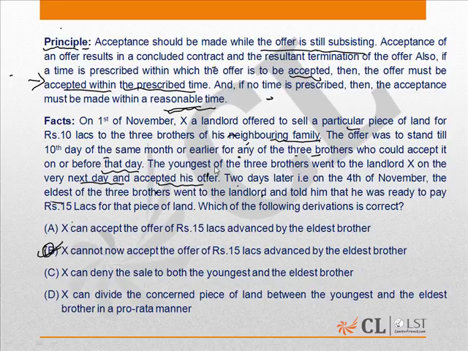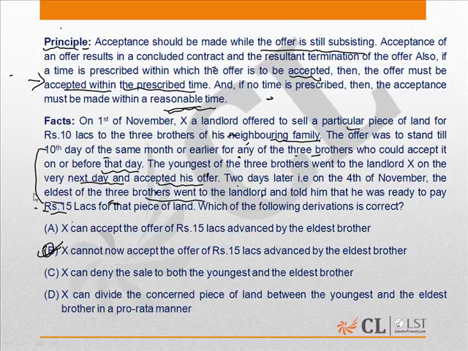Now, in a situation like this, when one of the three brothers accepts the offer, as has been clearly mentioned in the given set of facts, a concluded contract comes into effect and the offer automatically lapses with respect to the other brothers. The point over here is, if the youngest brother accepted the offer, then the contract comes into existence and nothing is left for the elder two brothers to accept.